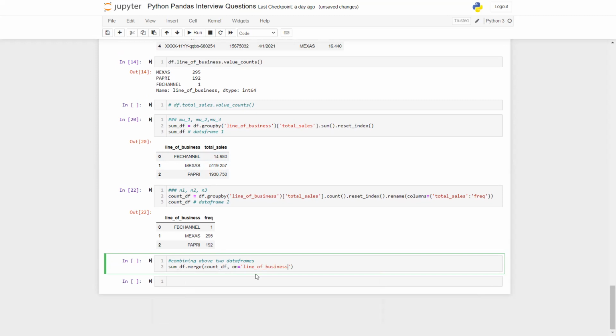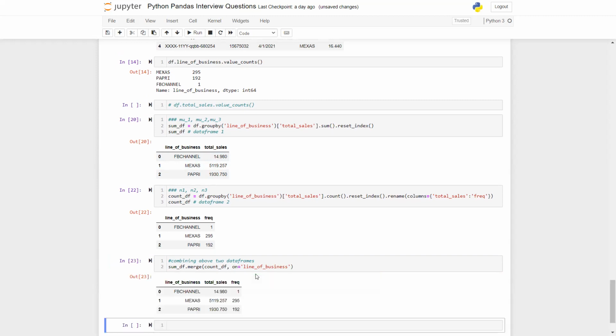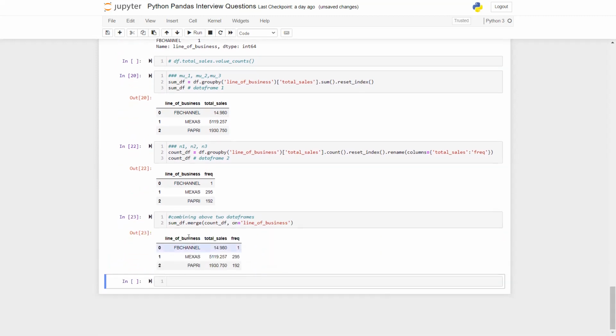Otherwise, to merge two data frames or three data frames or n data frames, again, you can do it in hardly one line of code. And you see, I got it. I have a single data frame now, which I call weight df. I have a single data frame that now has all the complete information in the 2D form that I was looking for. Right now, all I have to do is a linear operation to compute my weighted average.